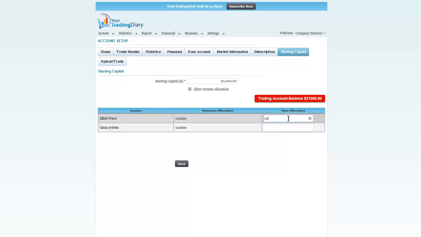So if I put 10,500 into Elliott Wave and 10,500 into the GAN system, I should not have this 404 file or directory not found. The resource you're looking for might have been removed, had its name changed, or is temporarily unavailable.